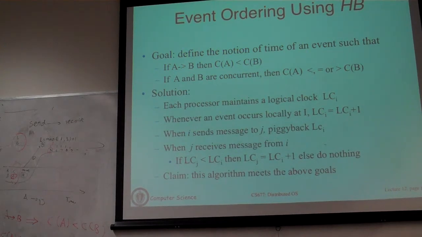Yes, question. So let's assume for a moment that C did happen before B. Okay? So why is it the case that these couldn't be the timestamps? Because you're saying that if C happened before B, then the timestamp we put on C should be less than the timestamp of B. If C did happen before B, then that would be true. So what would happen in this case? If C happened before B, then the only way that would actually happen is if you need another message that went this way. Okay? And then because C has a timestamp of 2, since you are going to do the max, the timestamp of B will always be greater than 2.